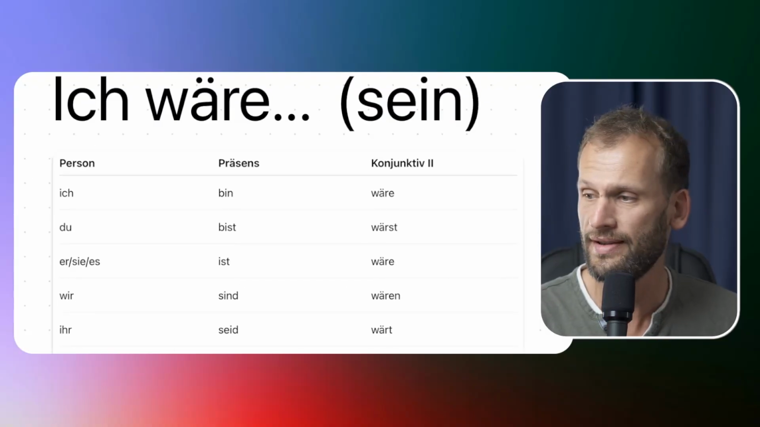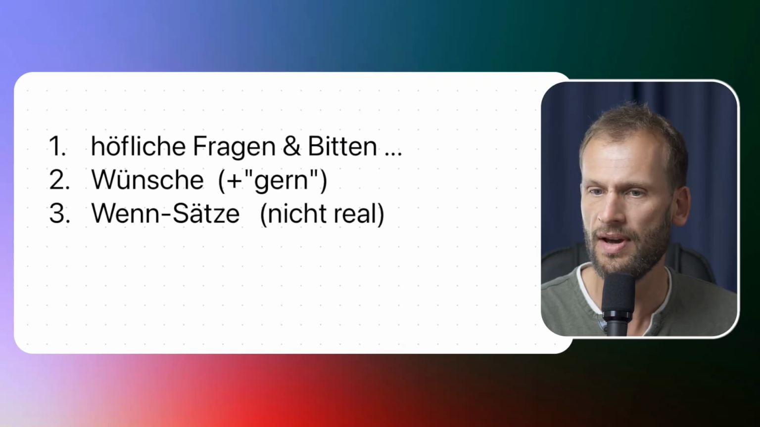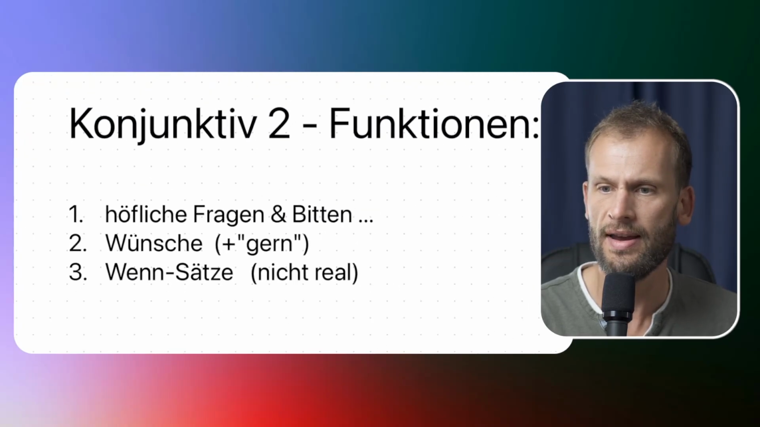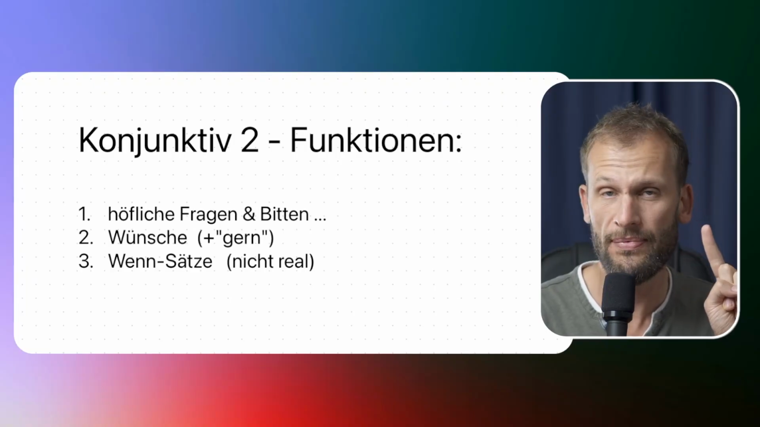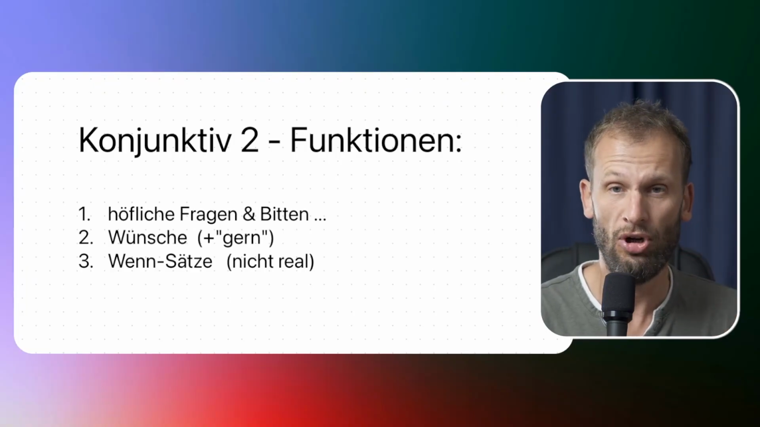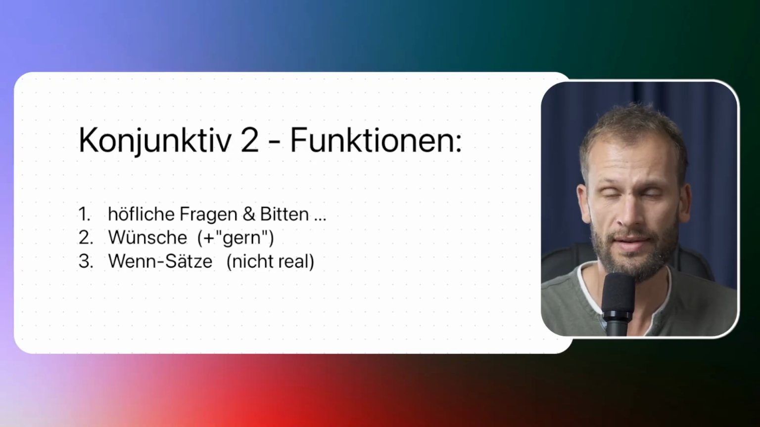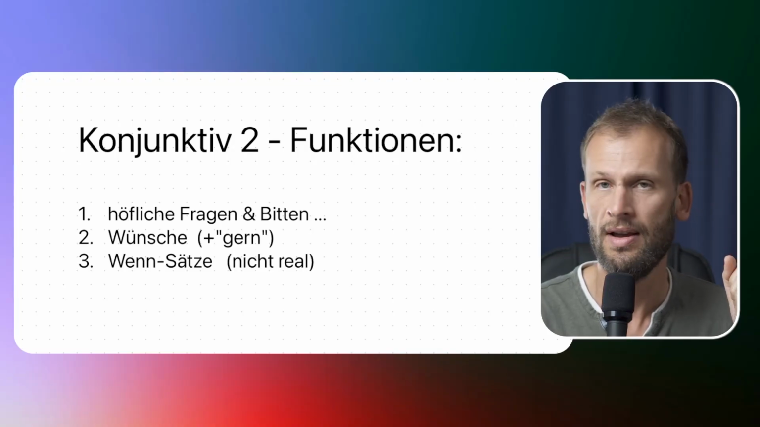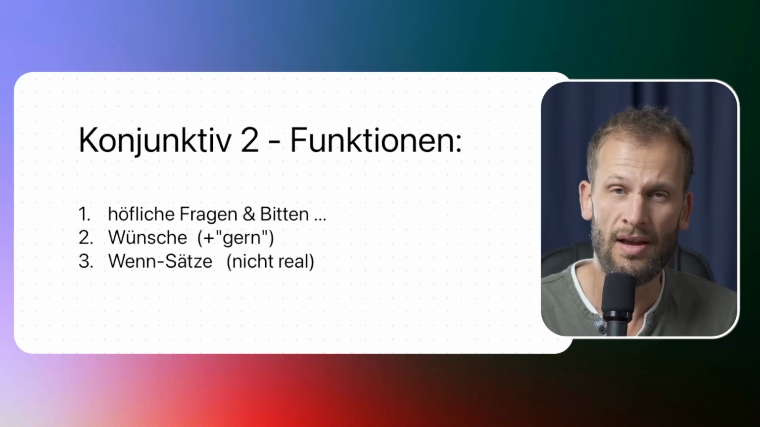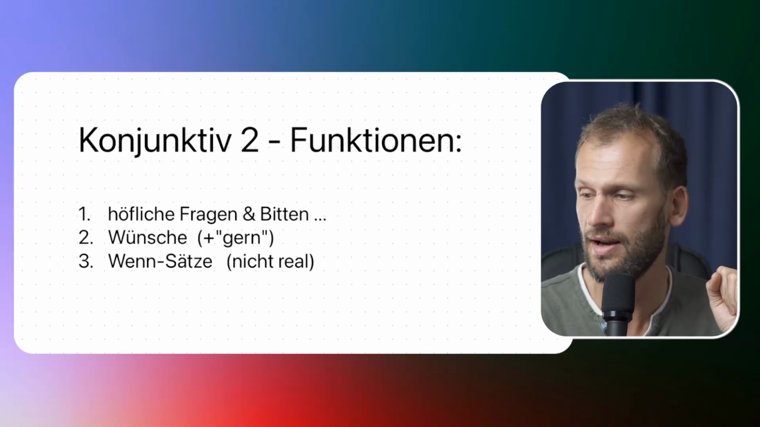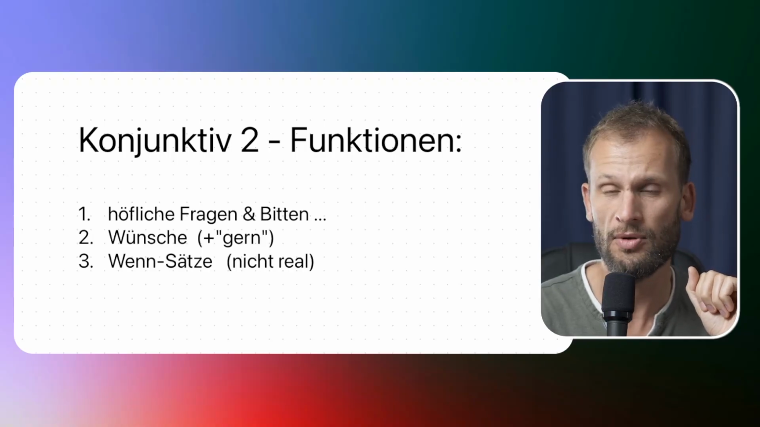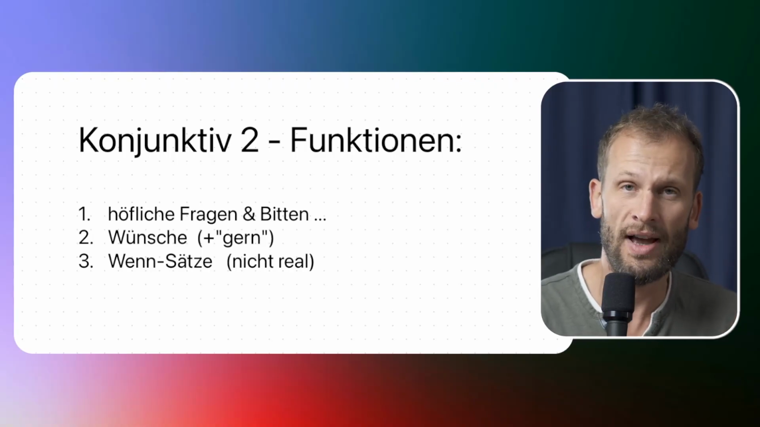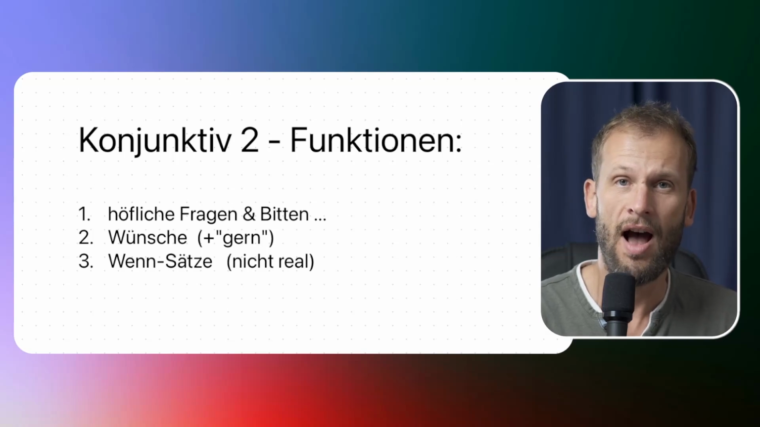And before moving on to the example sentences, what are the meanings, what are the functions of Konjunktiv 2 in the first place? So, we have, super important, höfliche Fragen and Bitten. So, polite questions and polite requests and polite statements in general. Something like, could you help me please? Would that be possible? And things like that. And number two is Wünsche. So you can also express wishes. I would like to do that. Or something like, I would quite like to live in Spain, etc.